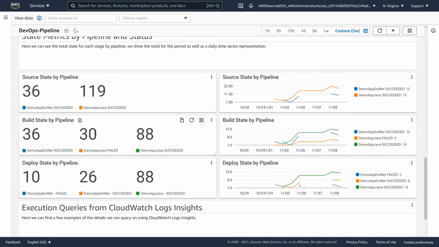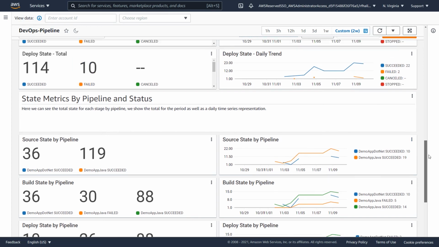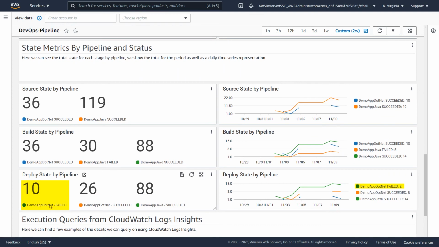Now, by looking at build state by pipeline, we can pretty easily pinpoint which one failed, which would be our demo Java app. Similar to deploy state, where we have our totals represented as time series, we can quickly see what is responsible for our failure, being the demo .NET app showing us failed.